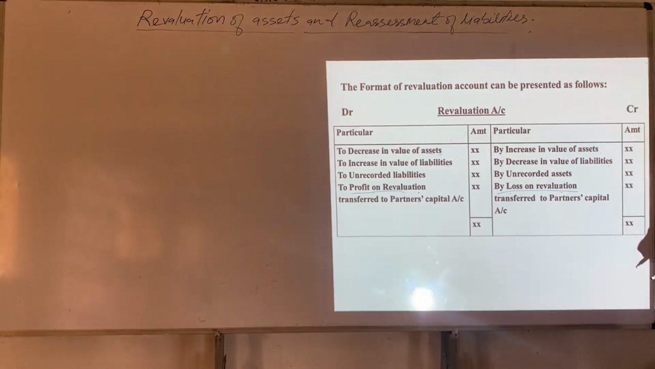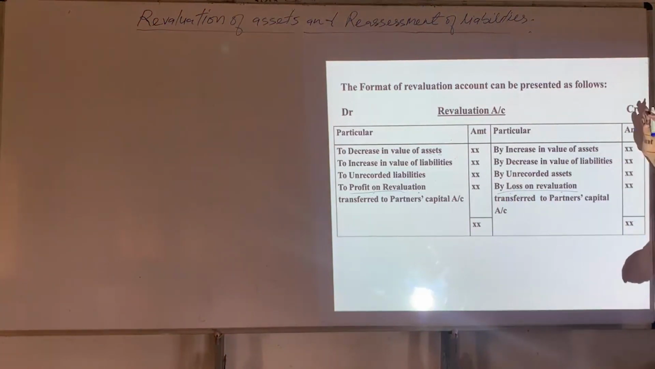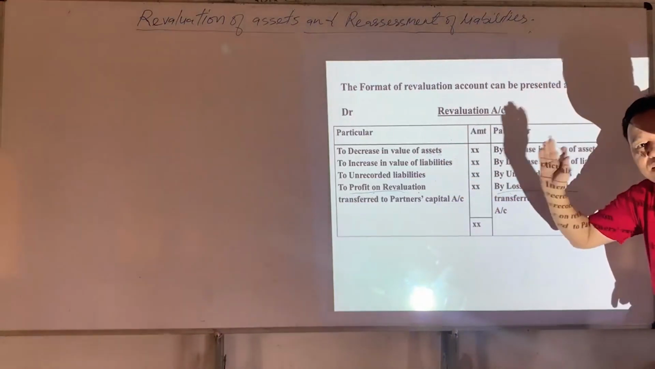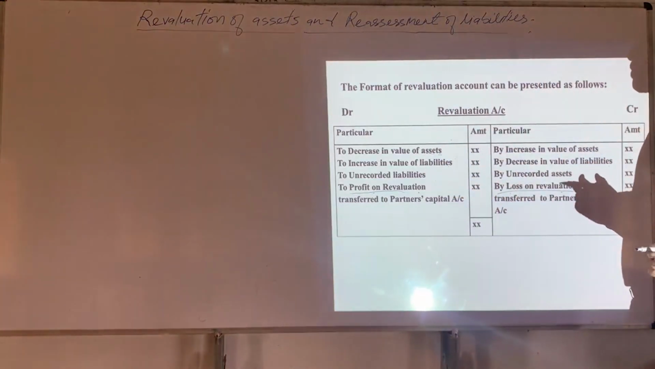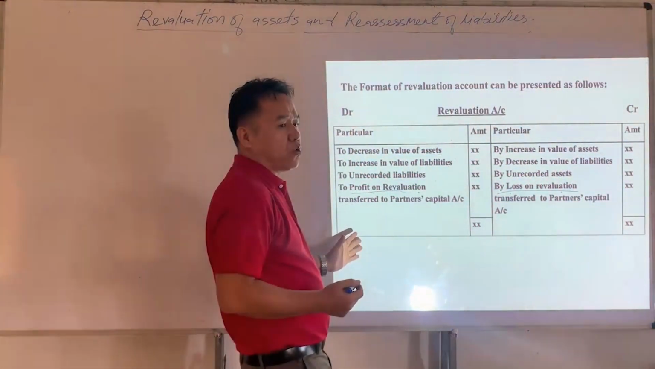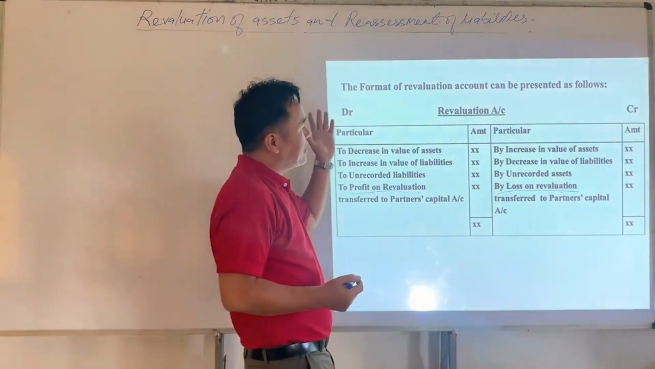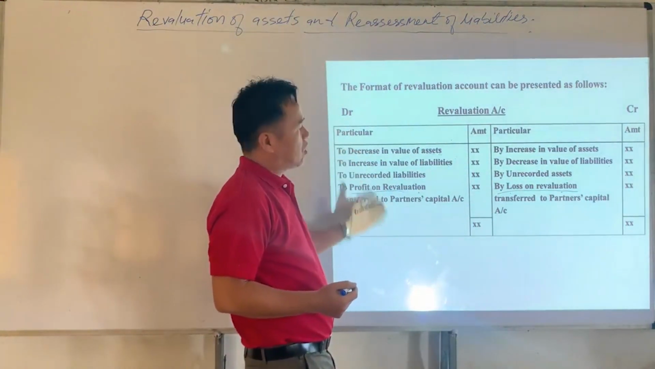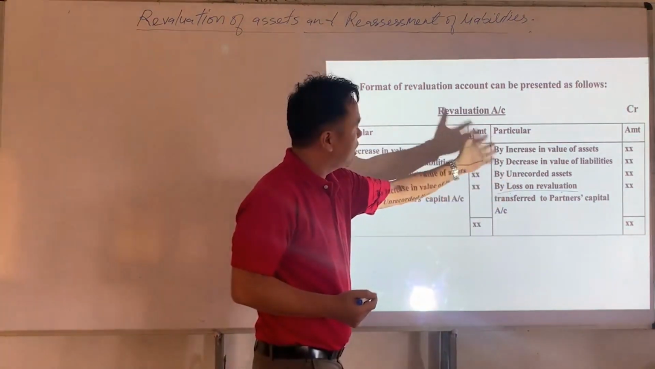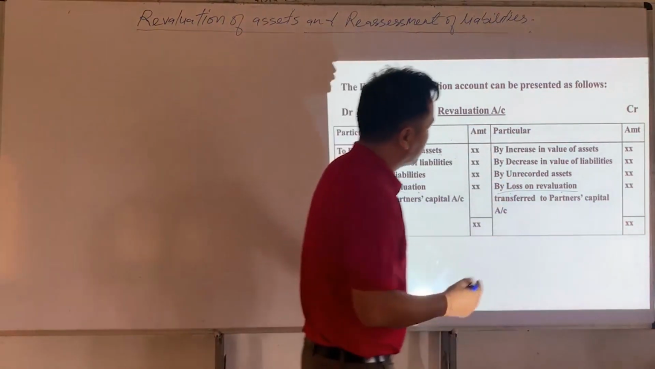Okay, if revaluation account shows credit balance, then it indicates profit. Credit balance means if the total amount of the credit side of revaluation account is greater than the debit side, then there is a profit. Similarly, if revaluation account shows debit balance, then it indicates loss, and that loss will be transferred to all partners' capital account in their old profit sharing ratio.